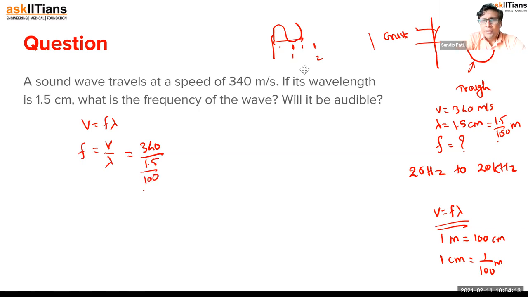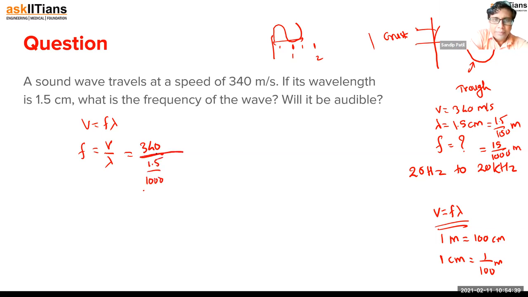Let's do one more modification in lambda. Can I say this is 15 upon 1000? That will take care of the decimal points. We can just move one decimal point and add a zero below. So instead of 1.5 upon 100, let's take it as 15 upon 1000.